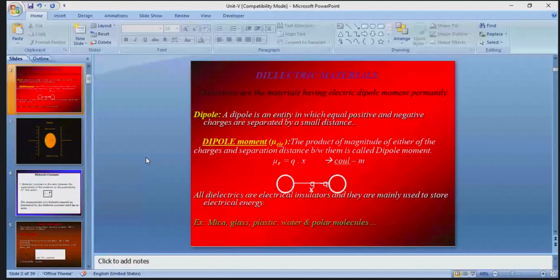So tomorrow, I will explain the process of polarization. What is electronic polarization? Ionic polarization. Another one is orientation polarization and space charge polarization.